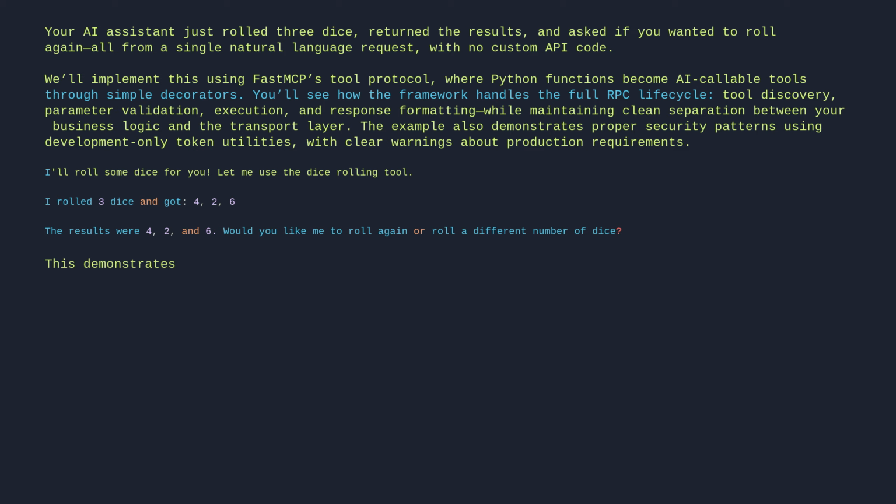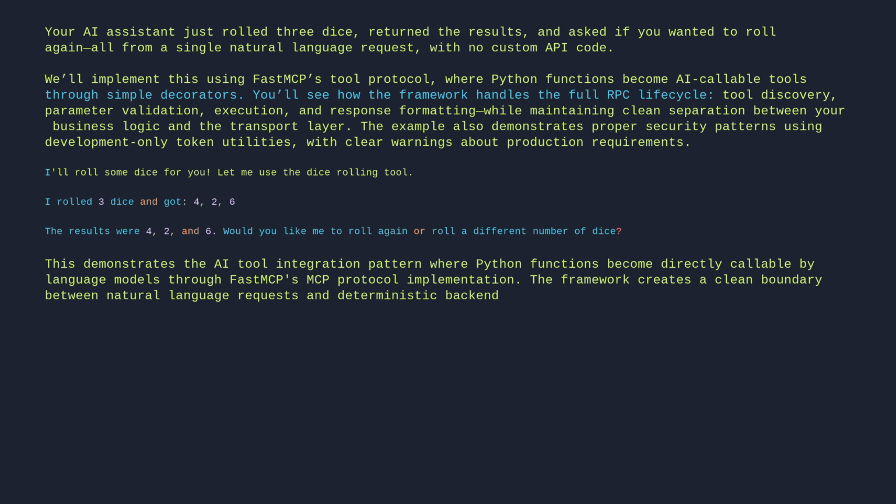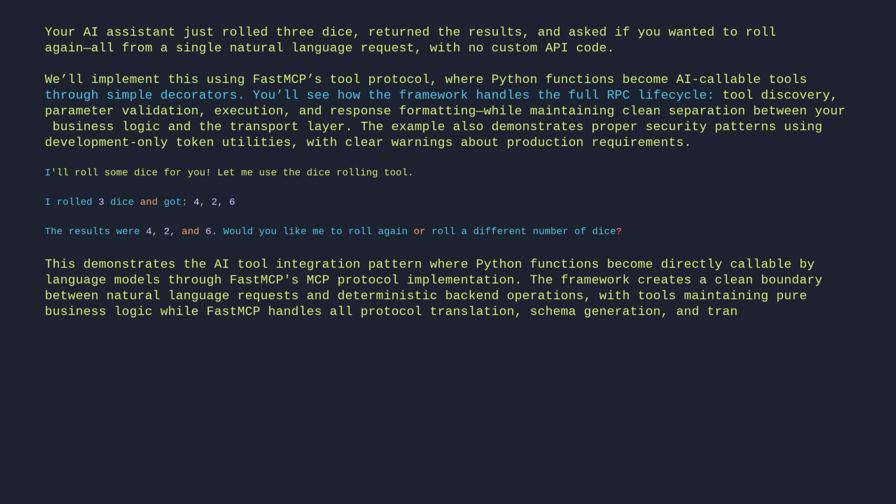This demonstrates the AI tool integration pattern, where Python functions become directly callable by language models through FastMCP's MCP protocol implementation. The framework creates a clean boundary between natural language requests and deterministic backend operations, with tools maintaining pure business logic, while FastMCP handles all protocol translation, schema generation, and transport management.